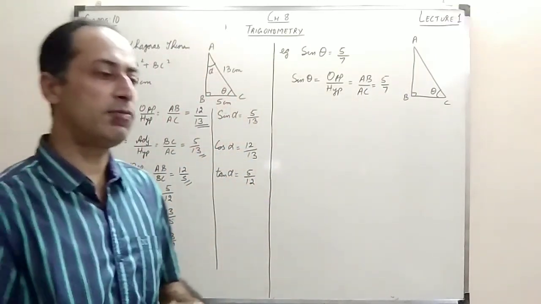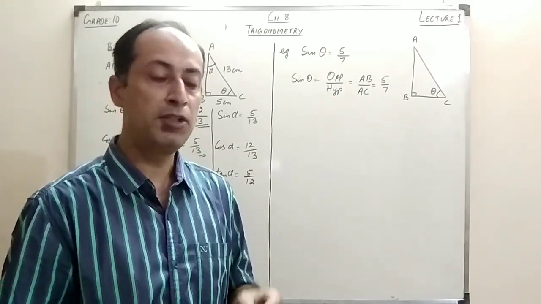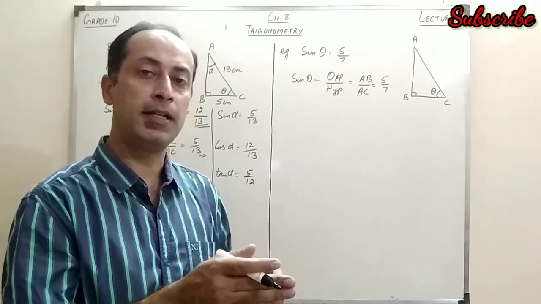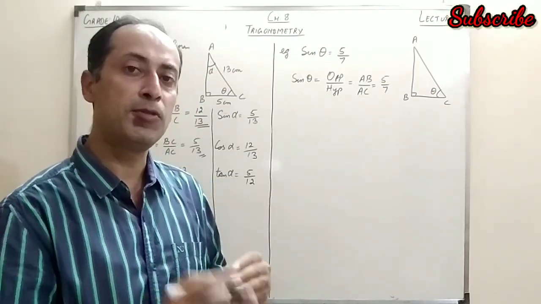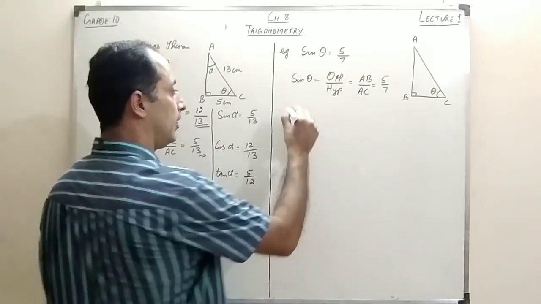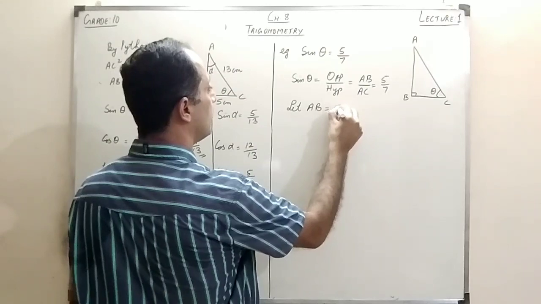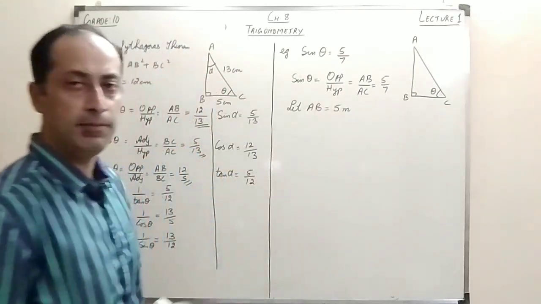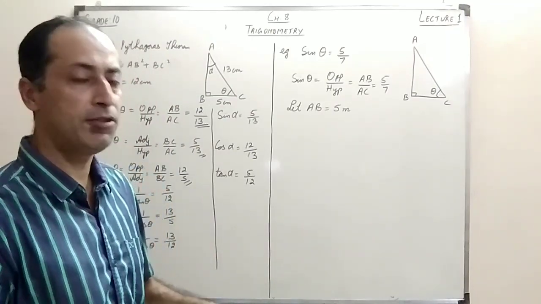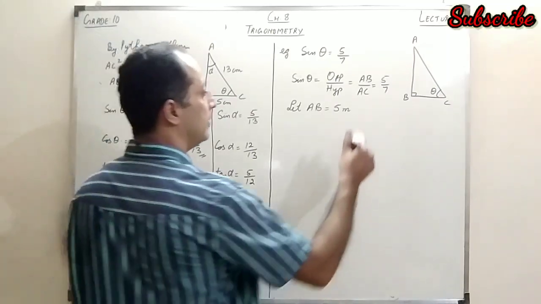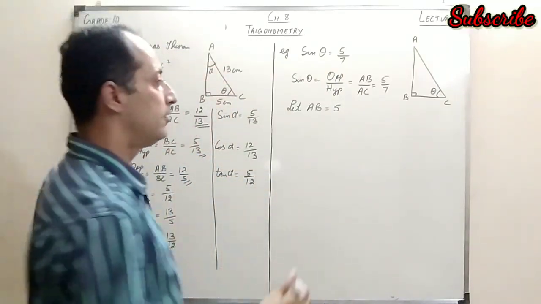Now remember, dear friends, when you learned about ratios in your junior classes, you used to take some variable with the ratio to specify the value of that thing. So here also we'll do the same thing. Let AB be equal to 5m. You can take m, n, o, p, any variable. You can take k also. It's your choice. Because m is also a symbol for meter, we take k here.